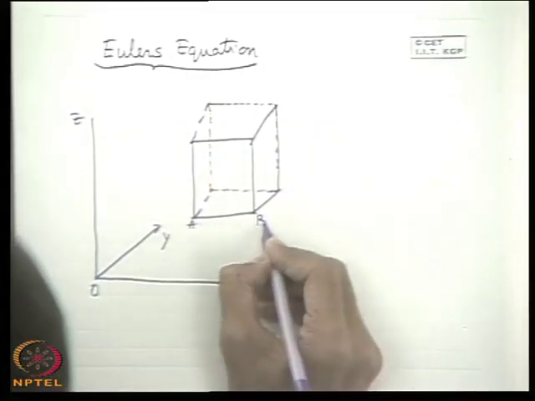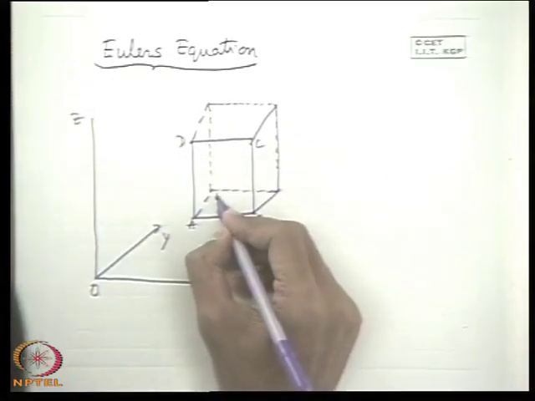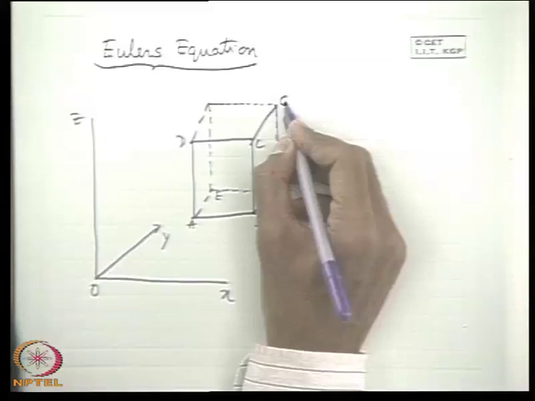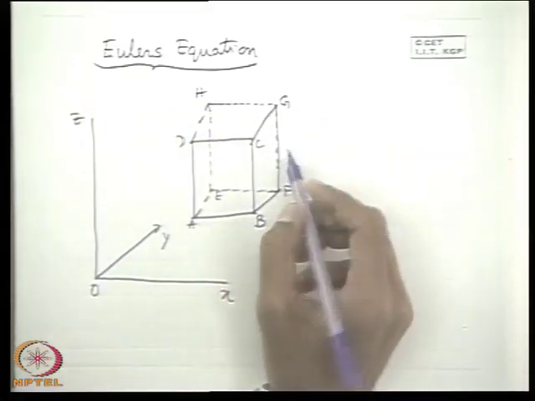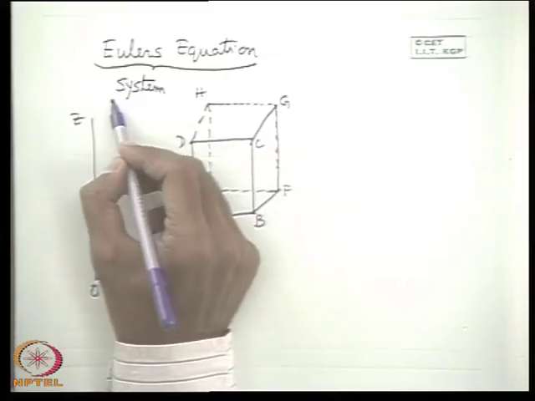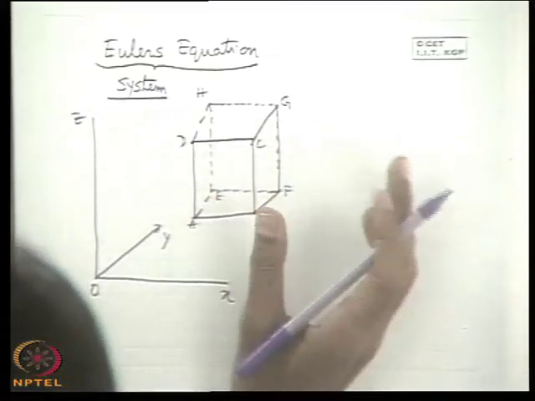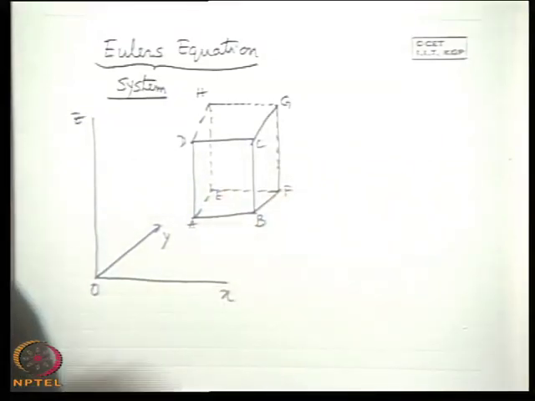A, B, C, D is a parallelepiped compatible to the coordinate system. Now this is a fluid system. Be careful, this is a system, not a control volume. There is the difference. And you will see afterward how the statement relates for both system and control volume.